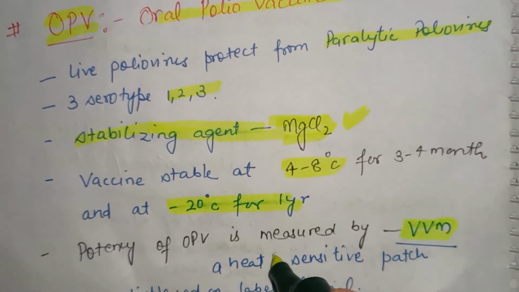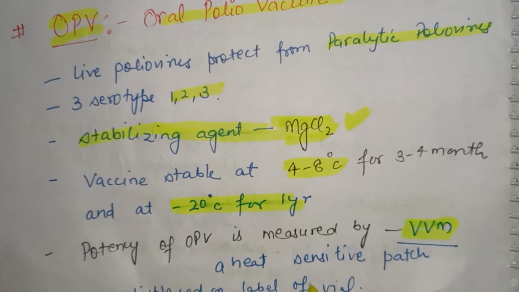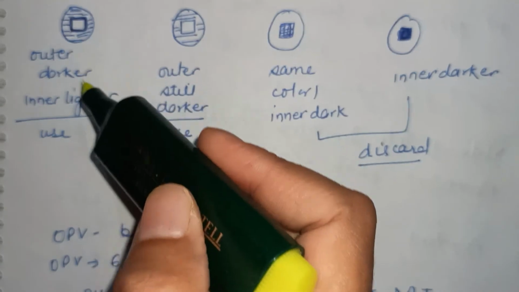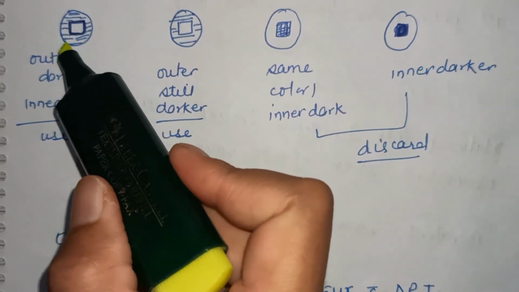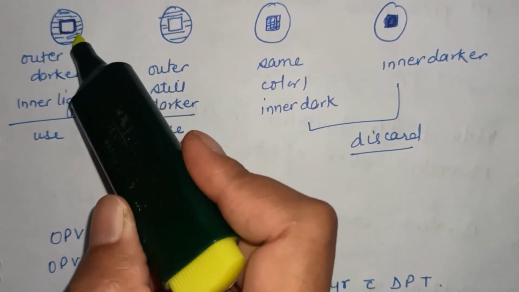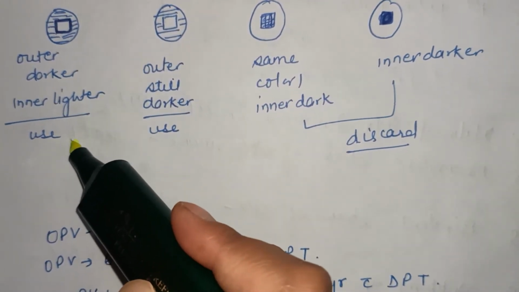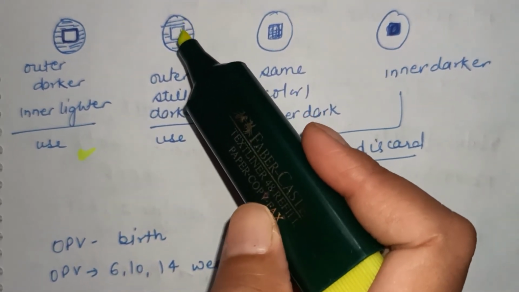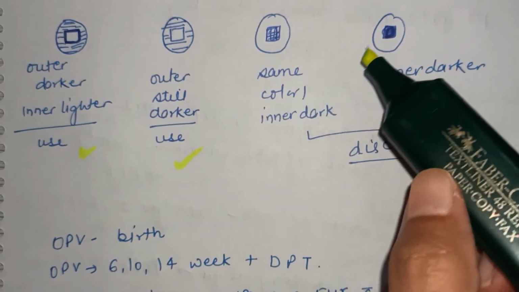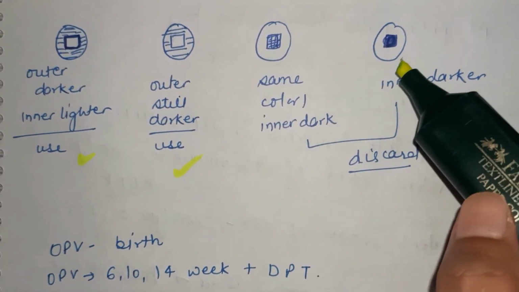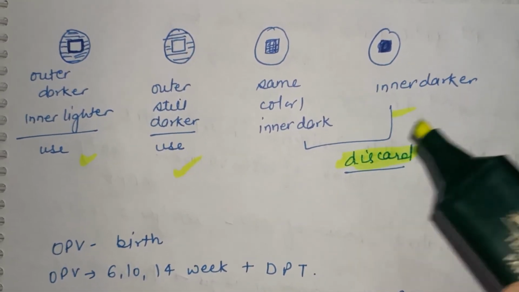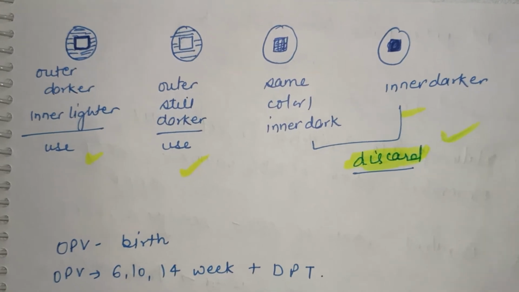What is VVM? A heat sensitive patch that is displayed on the label of the vial. We will revise once. The outer is the circle, the inner is the square. If the inner is lighter and the outer is darker, then use the vaccine. Second, if the inner is still lighter and the outer is darker, use the vaccine. If these are of the same color or the inner is darker, discard the vaccine. There will be one question in most of the exams, it will be asked.